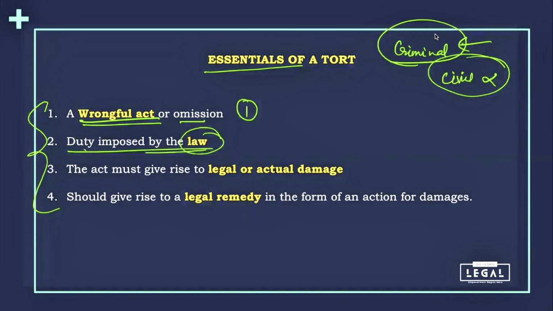Let's take an example that it was my duty to make sure that जब मैंने वो गड्ढा खोदा था तो उसके आसपास मैं ऐसे साइंस लगा दूं जिससे कि लोगों को पता चले कि आगे कंस्ट्रक्शन का काम चल रहा है. It was my legal duty. Let's say I was the contractor who was given this duty by the government, but I did not fulfill it and it was an omission. मैंने omit कर दिया अपनी एक lawful duty को.